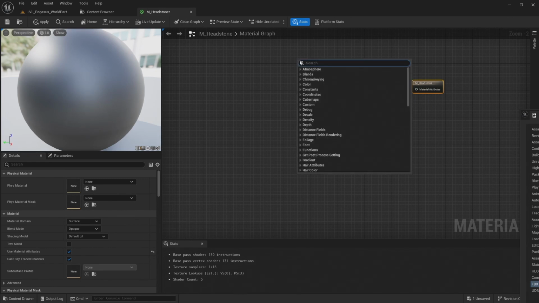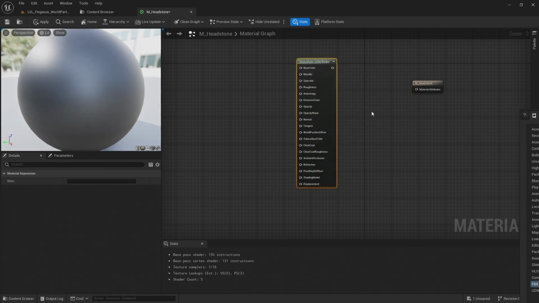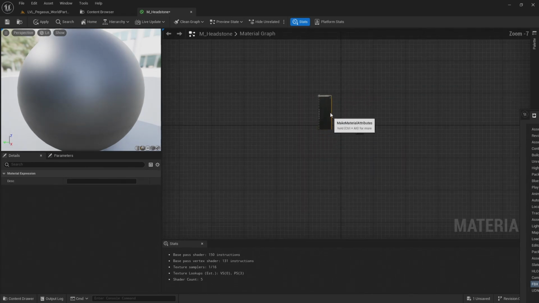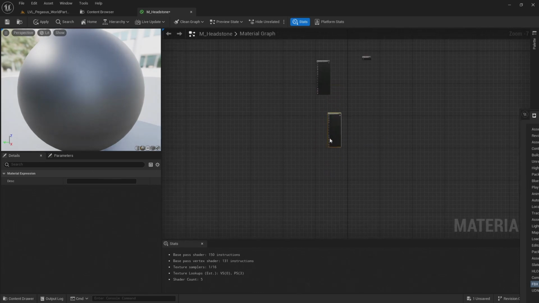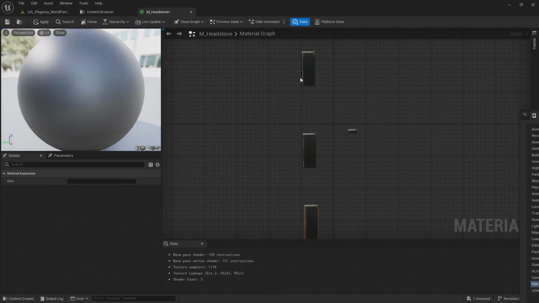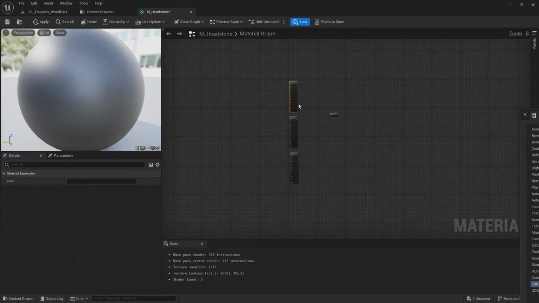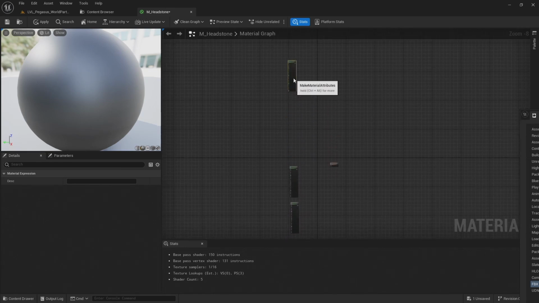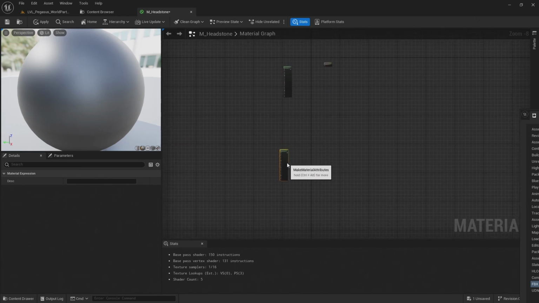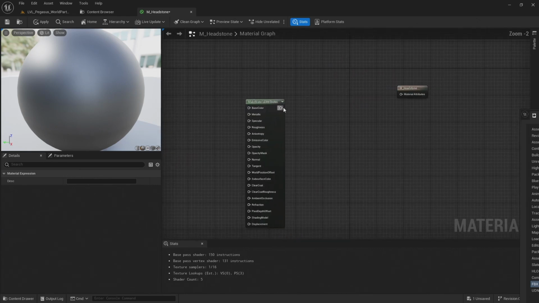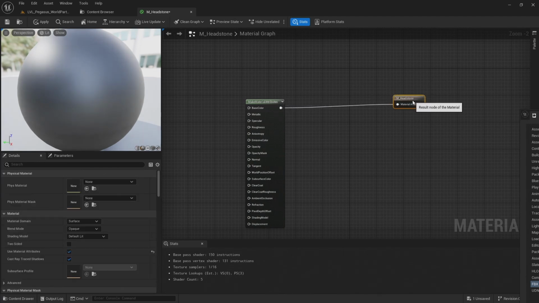and then create three Make Material Attributes nodes. So here's one, copy and paste that, and copy and paste that one again. And then I want to blend these three materials together. First of all, I'm going to build them separately, one at a time. I'm going to start with the stone material, so I'm going to attach that to the material attributes output, and